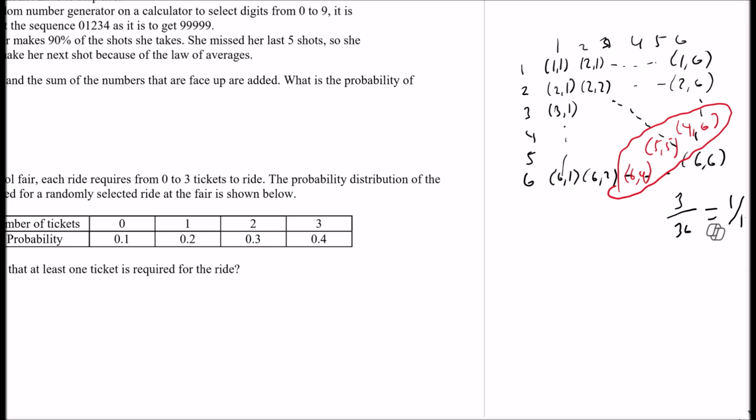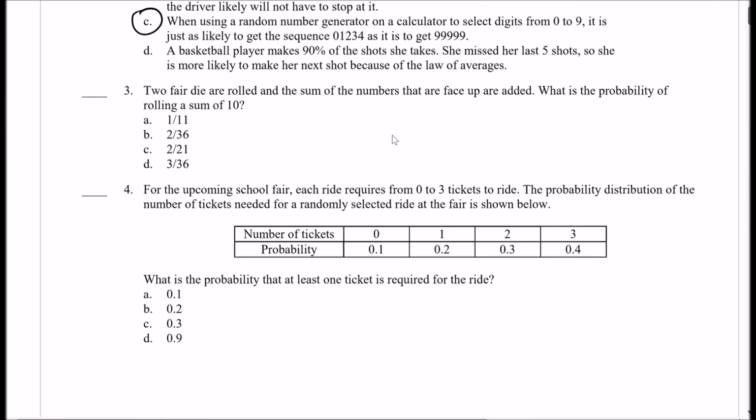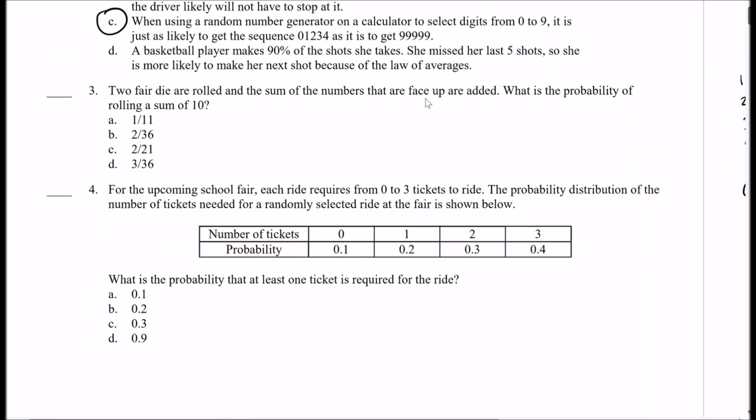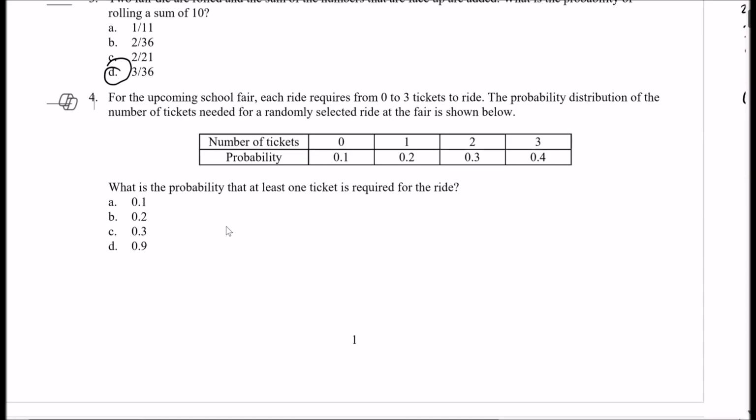All right, so here the answer is, it looks like they have 3 out of 36. So we can actually just use that as the answer since they didn't reduce the fraction. All right, so the answer is D.